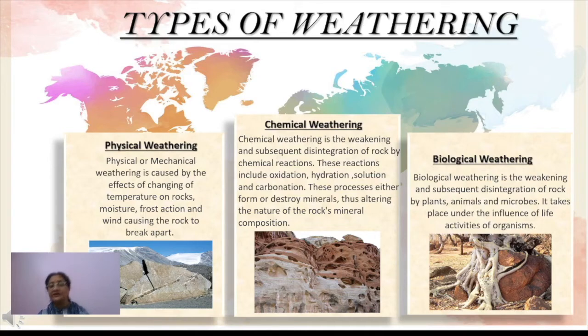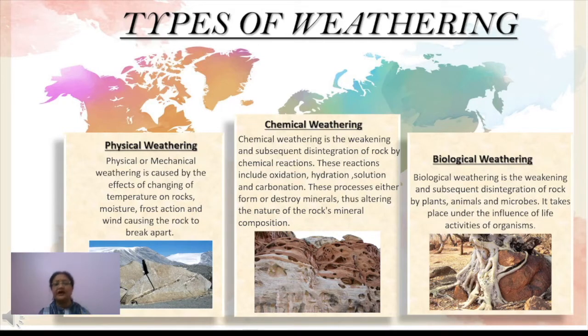What is now chemical weathering? Chemical weathering is a little different. As the name suggests, there is always some chemical process involved. It is the weakening and subsequent disintegration of rock by chemical reactions, and these reactions include four major types: oxidation, hydration, solution and carbonation.